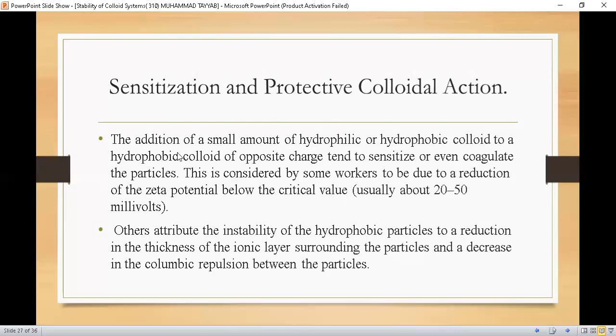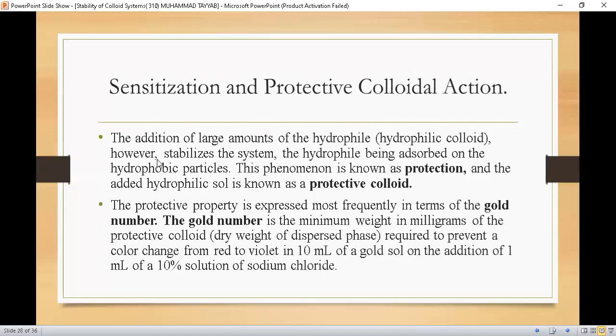So you can also protect against the coagulation of colloid particles by adding a hydrophobic colloid of opposite charge, which tends to sensitize or even coagulate the particle. This is considered by some workers to be due to the reduction of the zeta potential. If you reduce the zeta potential, ultimately coagulation will occur.